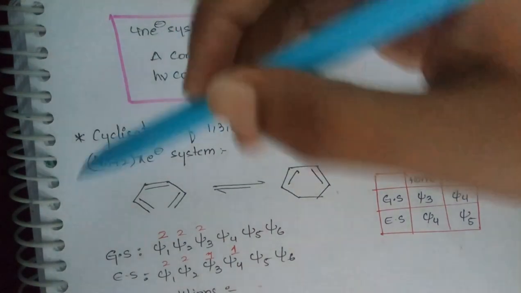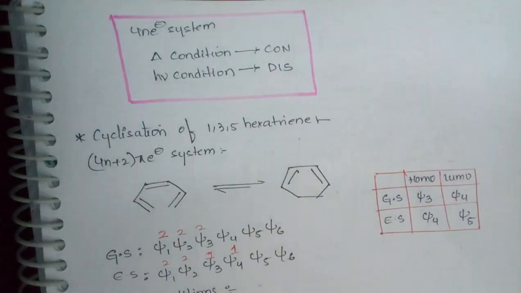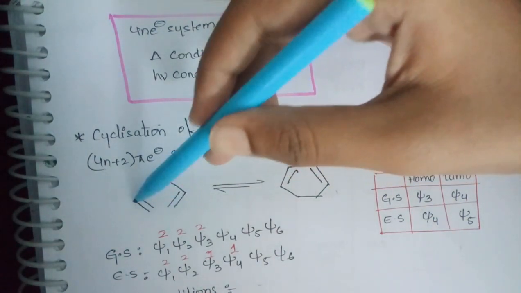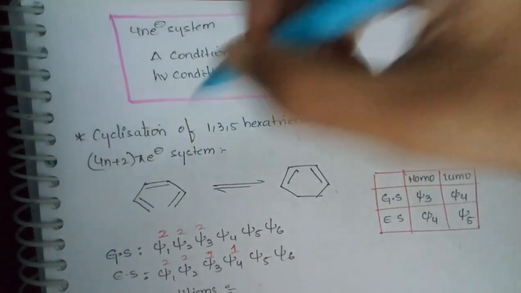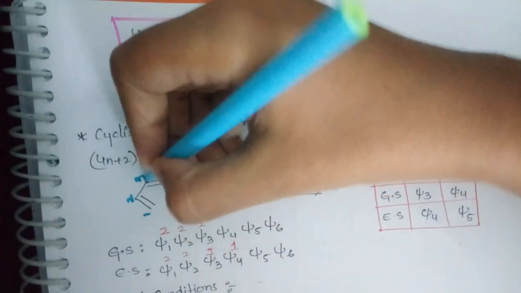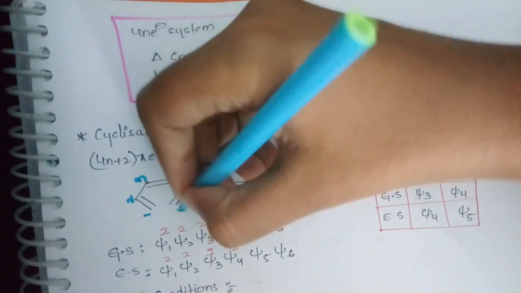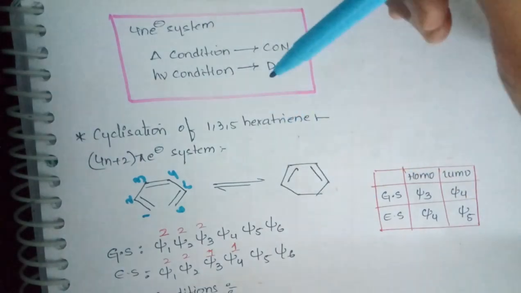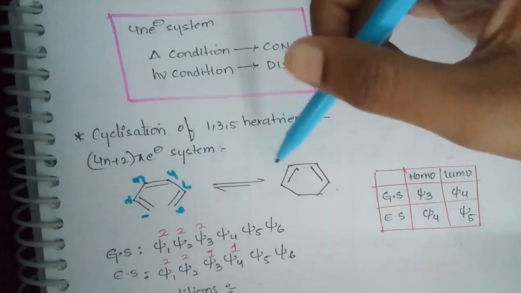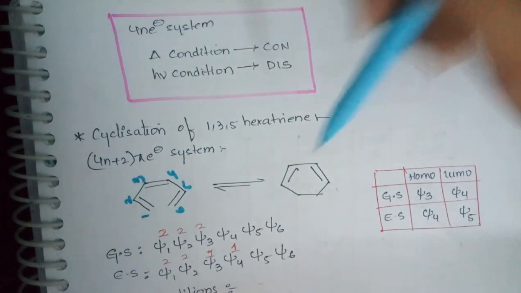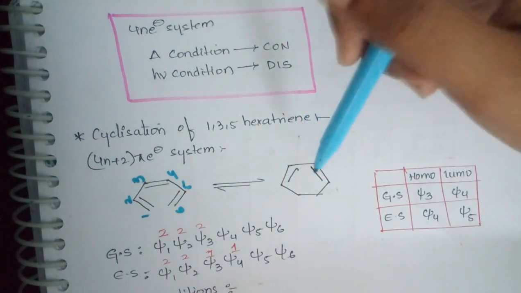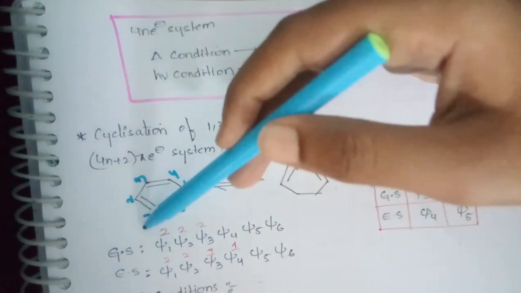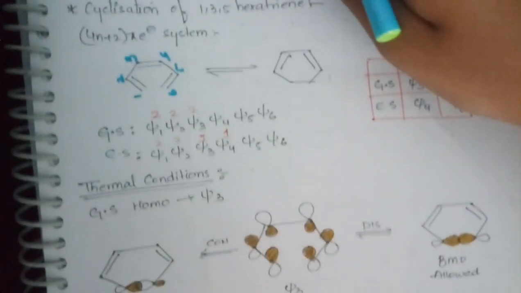Next we go for the 4n plus 2 pi electron system. Here is the cyclization of 1,3,5-hexatriene. How many carbons are there? 1, 2, 3, 4, 5, 6 carbons are there. Double bonds are present at the first, third and fifth positions. So 1,3,5-hexatriene undergoes cyclization and leads to the formation of cyclohexadiene. How many carbons are there? 6. How many double bonds? 2. Before going to thermal and photochemical conditions, we have to write the electronic configuration, one in the ground state and one in the excited state.